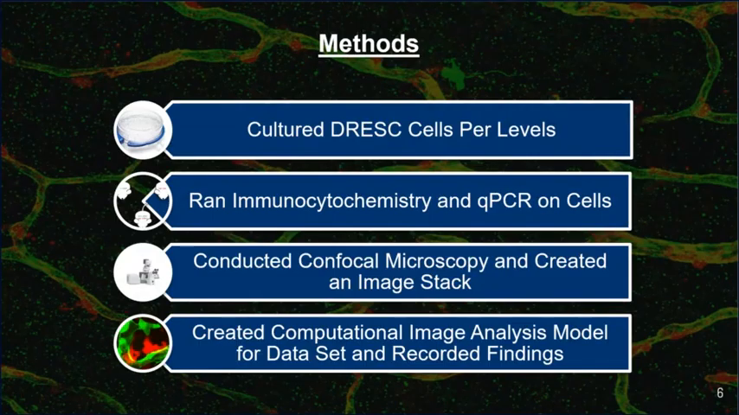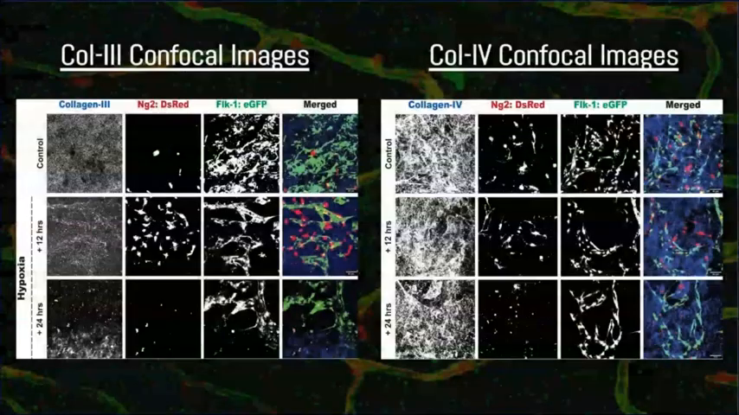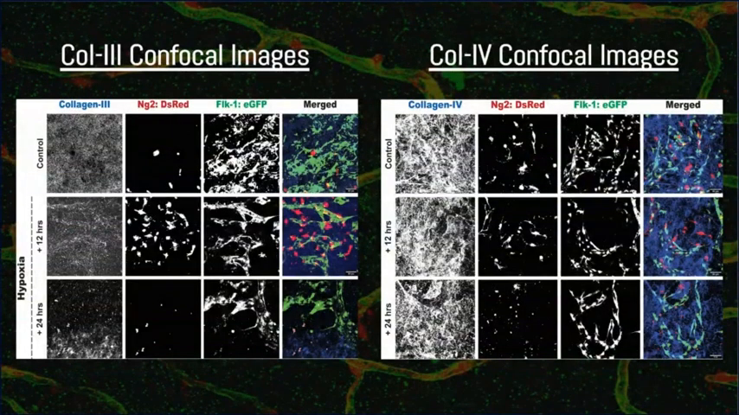So after doing all that work, what was discovered? This slide shows an example set of images for running the confocal microscopy. The set of images on the left are confocal images for collagen-III, and the set of images on the right are for collagen-IV. Some general trends that were observed were that collagen-III volume decreased as hypoxia duration increased, which was seen in the left image set for the first column.